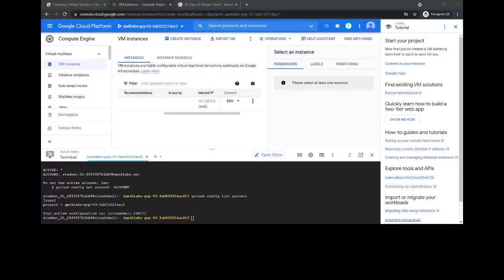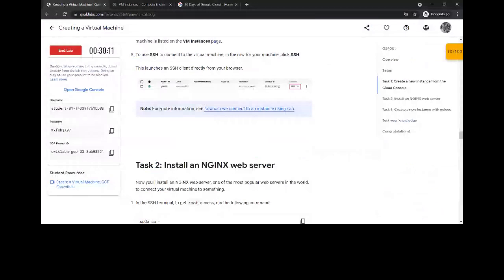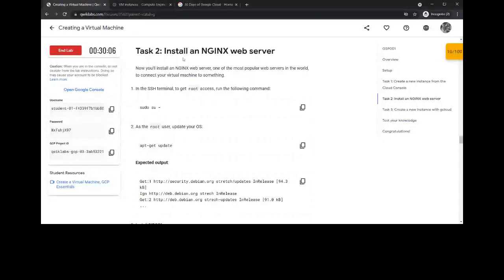So what is it asking us to do in this? Okay, so here comes task two, that is to install an Nginx web server. So what is Nginx? It's a web server. Basically, it is a web server that also acts as an email proxy, reverse proxy, and load balancer. So you're going to see what a load balancer is in the upcoming lab.